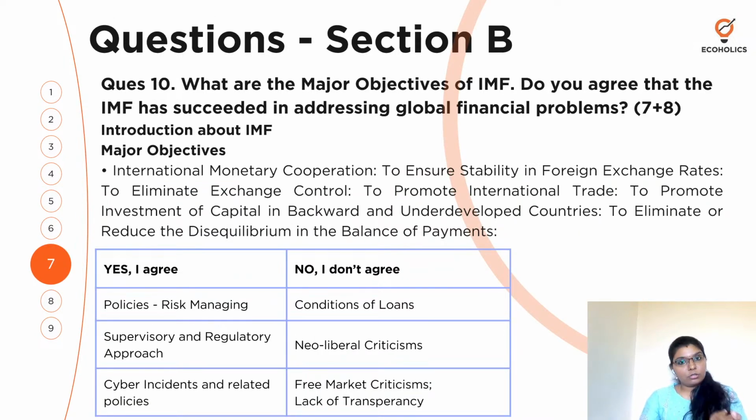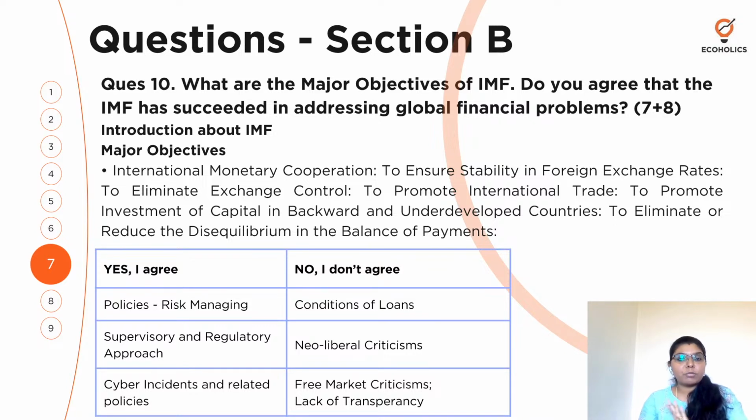So, the second question in section B. I took this question specifically because it asks: what are the major objectives of IMF? Do you agree that the IMF has succeeded in addressing global financial problems? So here your opinion is asked, right? Your opinion is asked. So the first half is about a static part: major objectives of IMF. You know about the IMF, so you have to give an introduction about the IMF, right? Once you give the introduction about the IMF, then you have to talk about the major objectives.